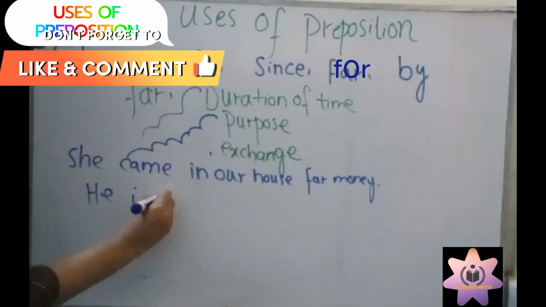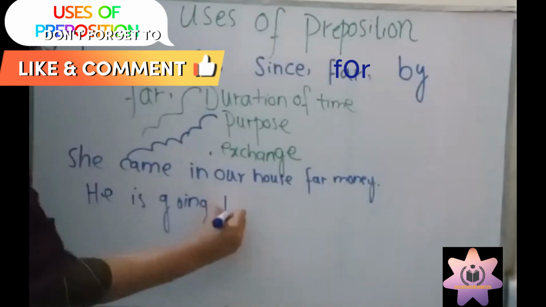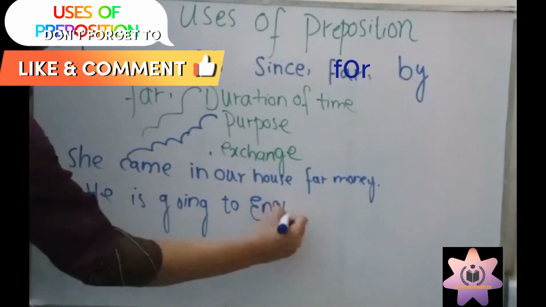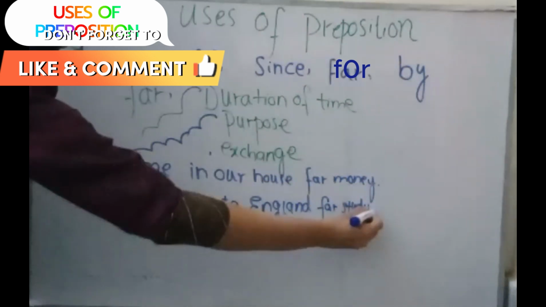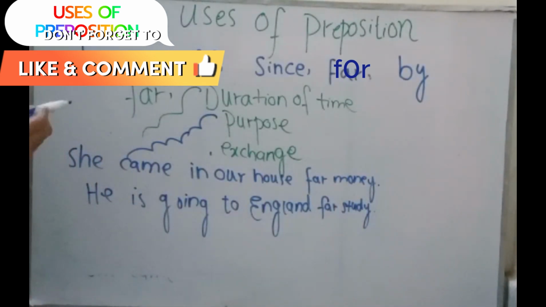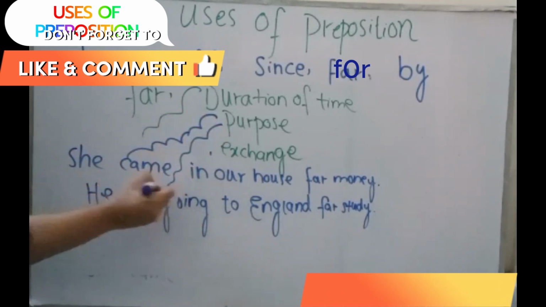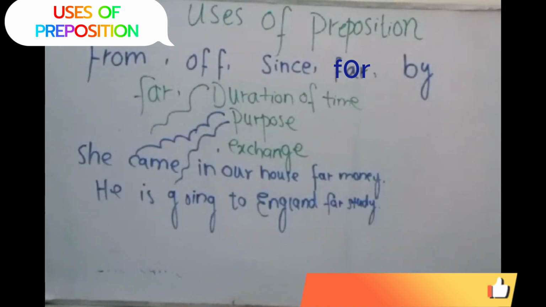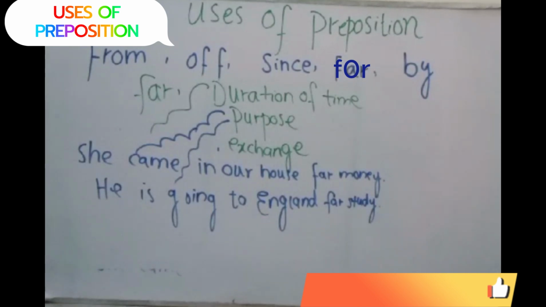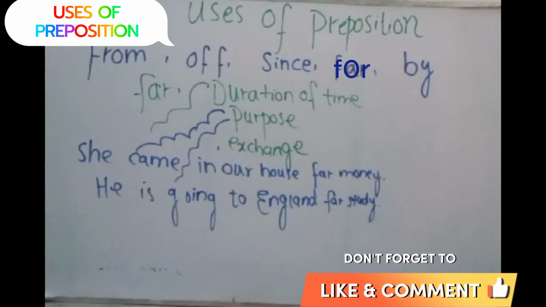He is going to England for study. So what's the reason behind it? Why is he going to England? For study. The purpose behind it: he is going to England for study. Now I have told you about purpose. Why do we use "for"? Sorry, for exchange.